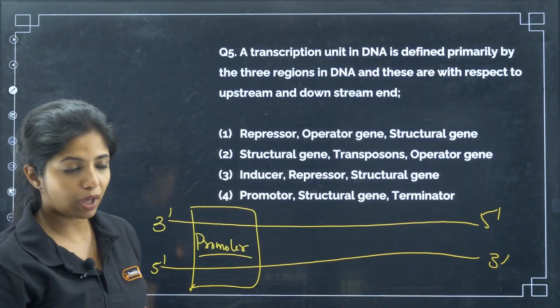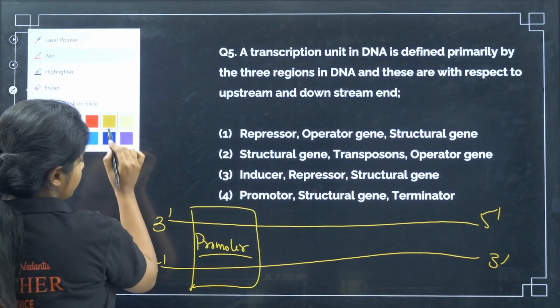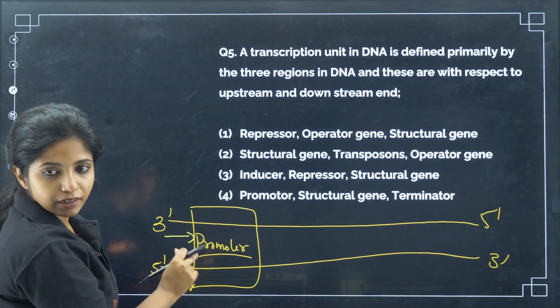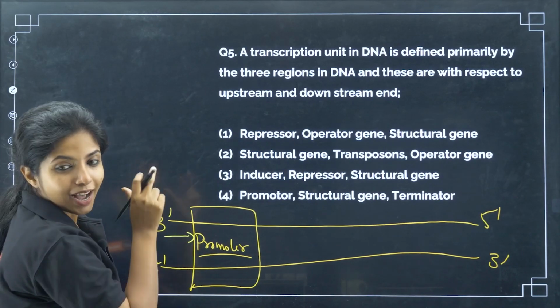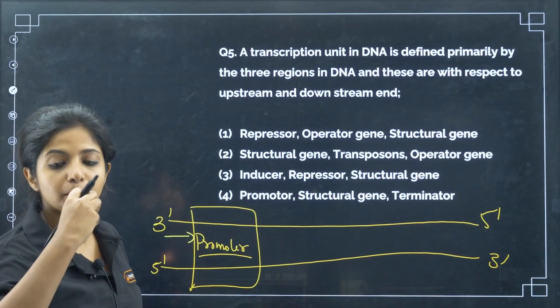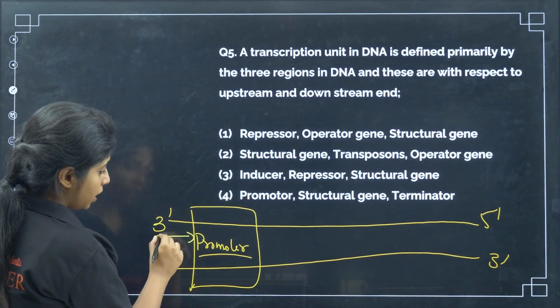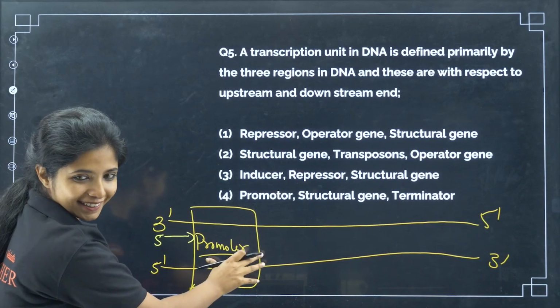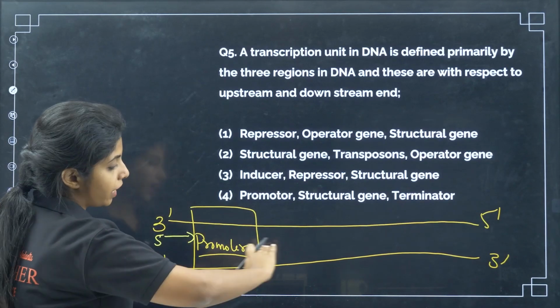Where is transcription going to happen? Where is the RNA polymerase going to make a new RNA? RNA polymerase makes a new RNA in this direction. So it comes and joins over here and then starts, not exactly here in the promoter region. So it is in this direction that it goes.